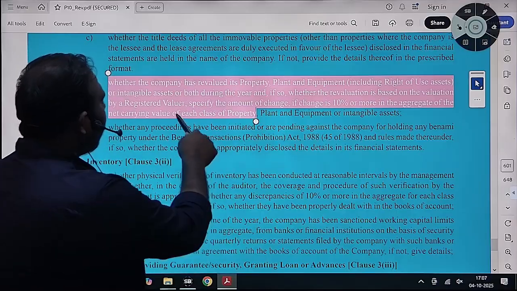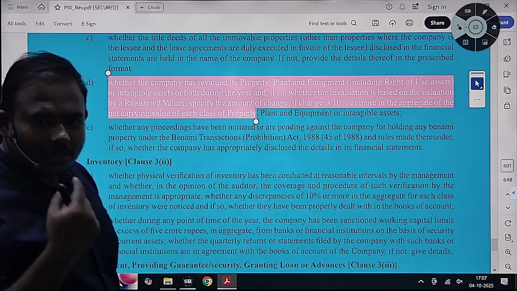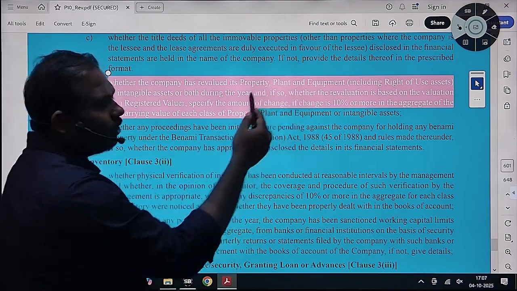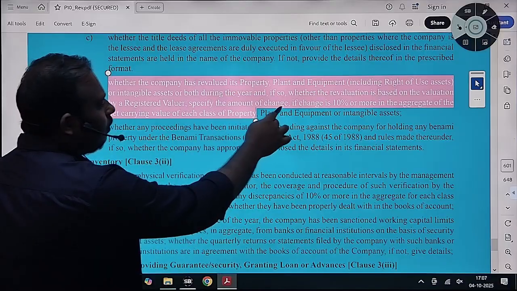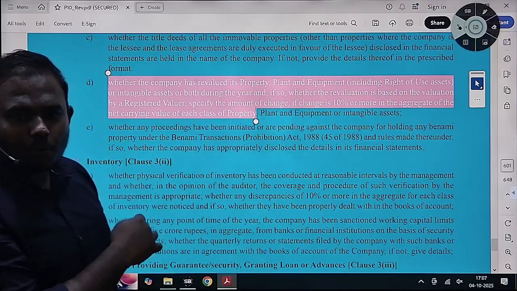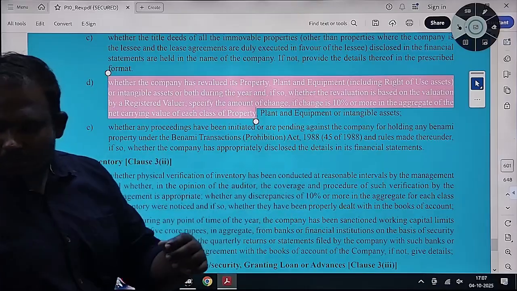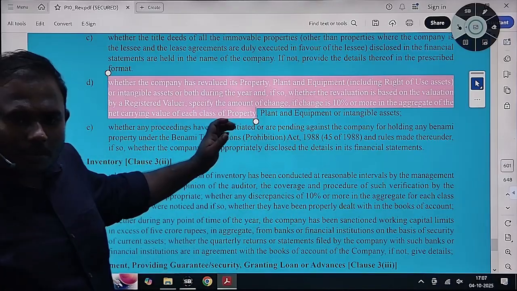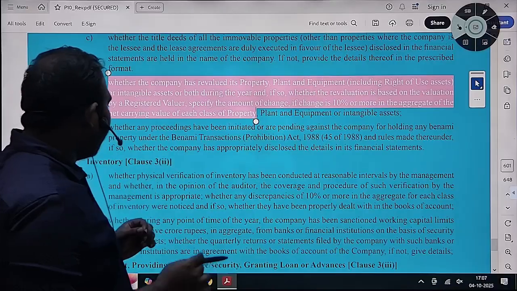The valuation has to be done by a registered valuer, and you need to specify the amount of change if the change is more than 10% in aggregate, asset class wise. If your furniture class valuation varies by more than 10% based on the registered valuation, you need to mention the amount of the revaluation difference there.